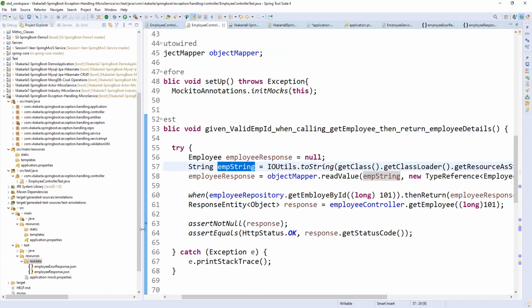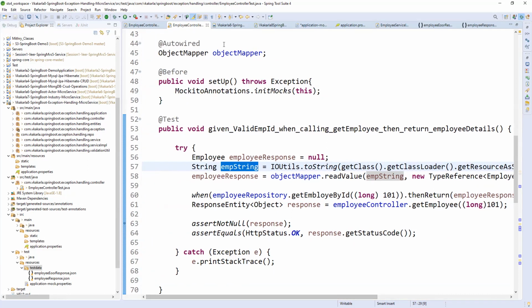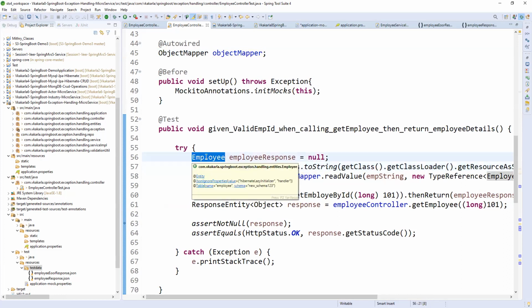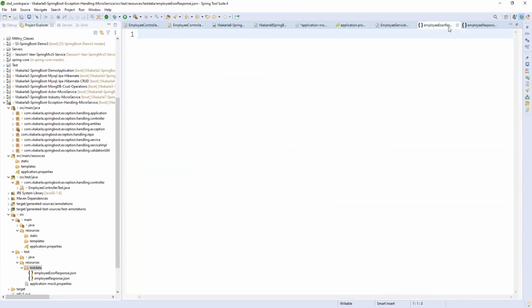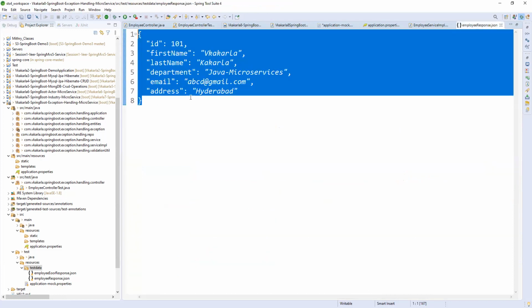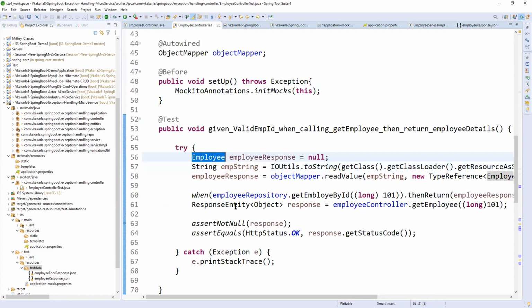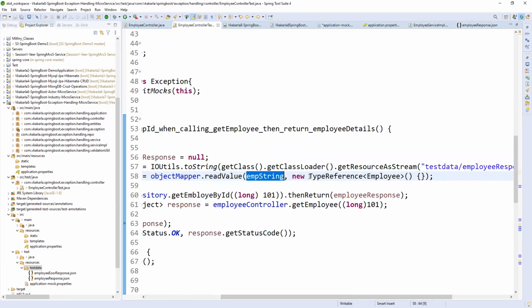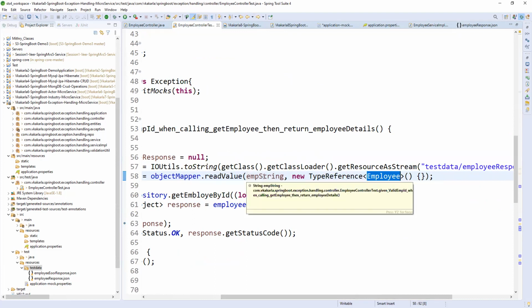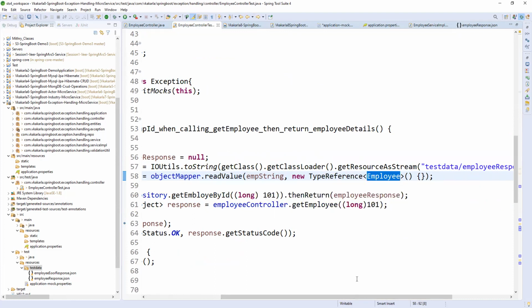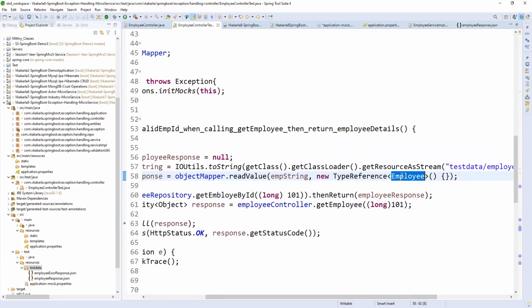Now using the object mapper, you can convert the JSON string to the respective object. What is the respective object? Employee, obviously. Sorry, employee details only. So you can convert to an employee object using the object mapper by passing the employee JSON string, and also a new TypeReference of Employee. Whatever fields or variables come in the employee JSON string are equal to the employee object. So that is the reason it automatically maps to the type reference of the employee object.